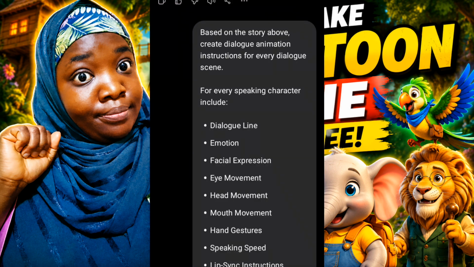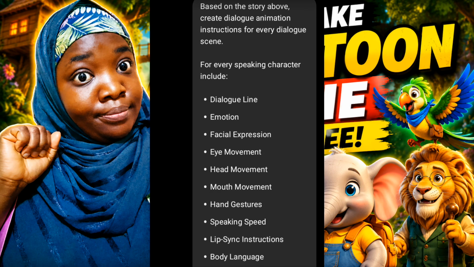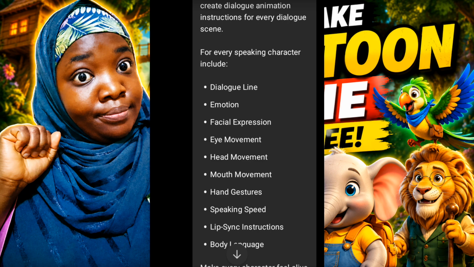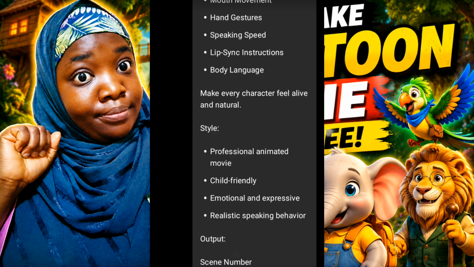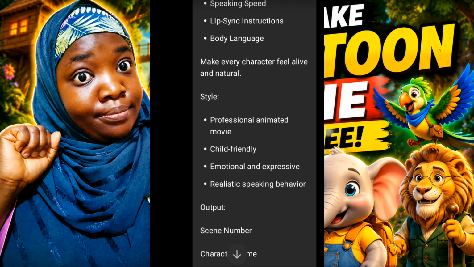So for the next step, we're going to head over to ChatGPT and ask it to, based on the above story, create dialogue animation instruction for every dialogue scene. And we're also going to ask ChatGPT that for every speaking character, include dialogue line, emotion, facial expression, eye movement, head movement, mouth movement, so that a character will not be talking at the same time another character is talking. And it will be perfect, just like the cartoons you watch on your television screen.